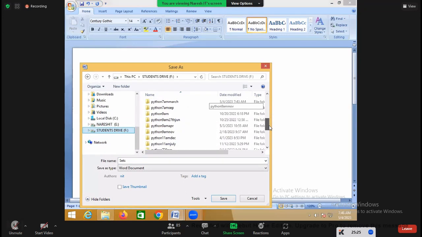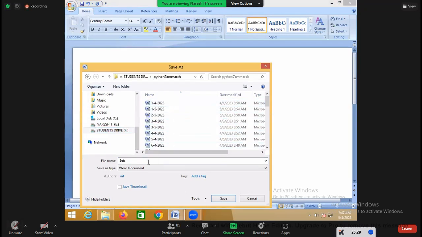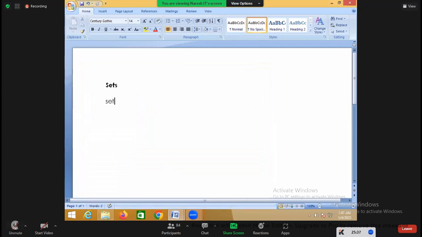Generally, sets are unordered collections. Unordered doesn't mean ascending order or descending order.